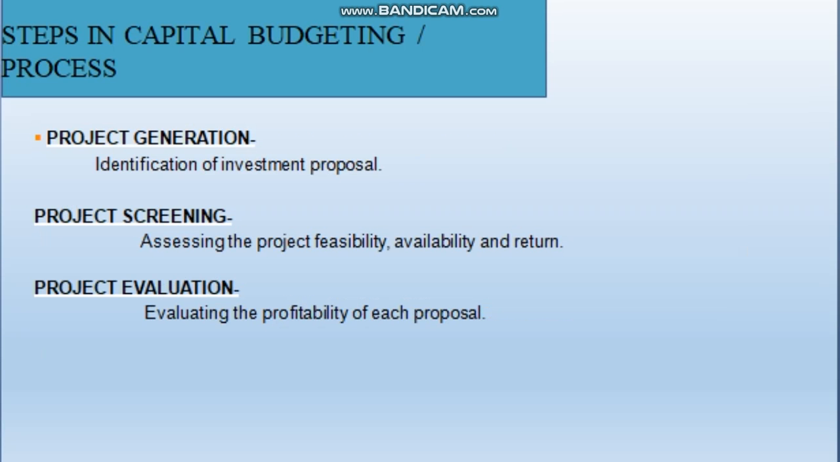So these are the different steps involved in capital budgeting. First is project generation, or identifying the investment proposal. Second is project screening. There will be a number of investment proposals, and the second step is to assess the project feasibility, availability, and return received from the project. The third is project evaluation, where the profitability of each proposal is evaluated, and it involves two steps: estimating the cost and benefits in terms of cash flow, and selecting the appropriate criteria to judge the desirability of the project.